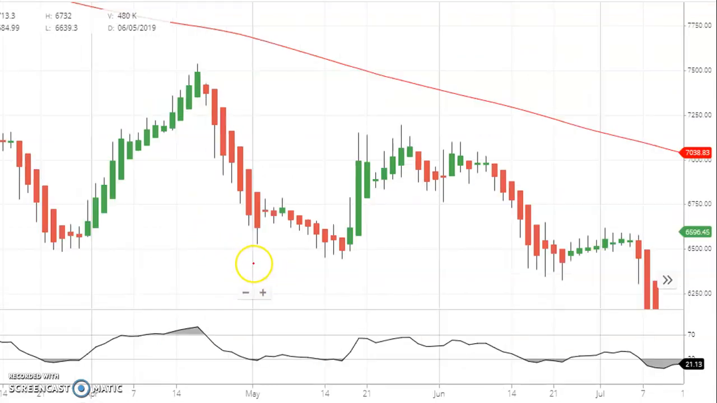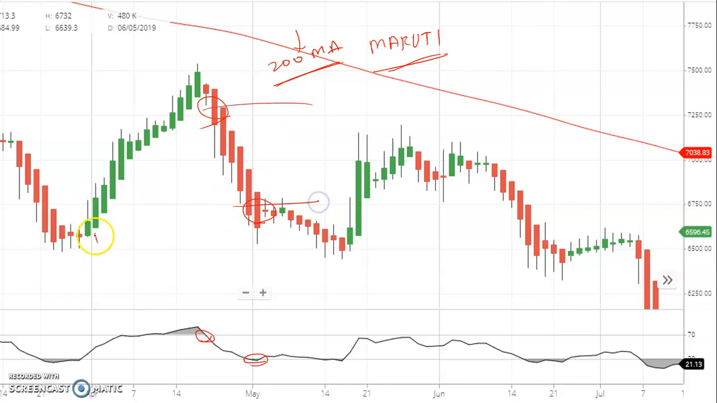See here, there's one more example here. I think this is Maruti. Stock is below the 200 simple moving average. Just take a sell call here and buy here. Okay, simple. 10% in a span of 2 weeks.